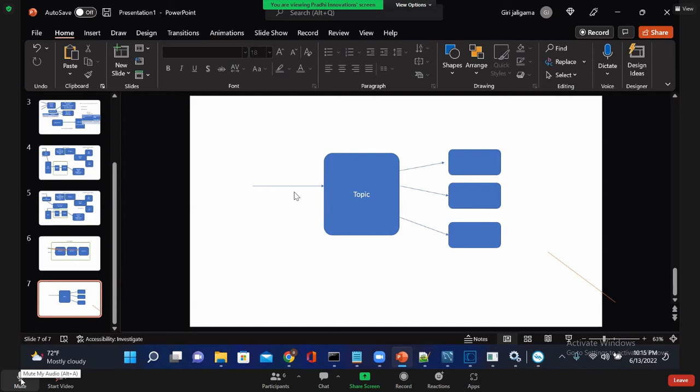Correct? Okay. Now I want the same feature, like multiple receivers should receive the message, and at the same time I want guaranteed delivery. Are you getting? In case of topic, all will receive the messages, but there is no guaranteed delivery. In case of queue, guaranteed delivery is there, but only one receiver will receive the message.